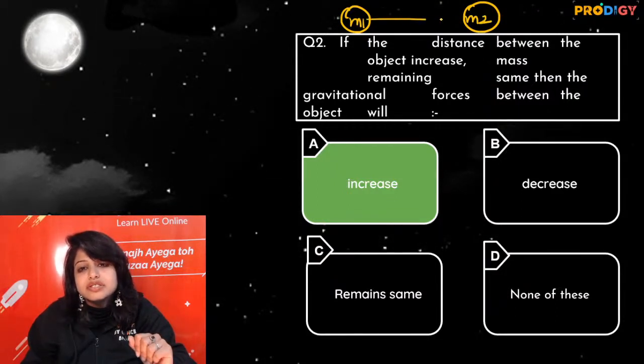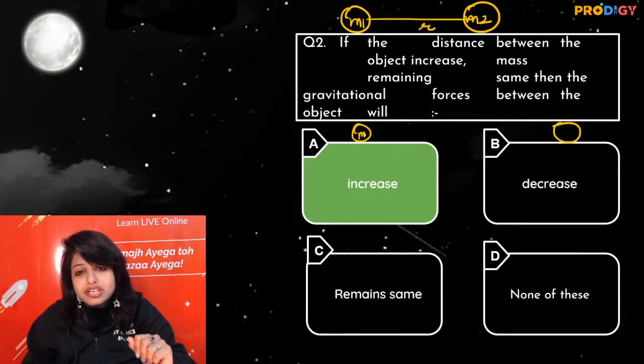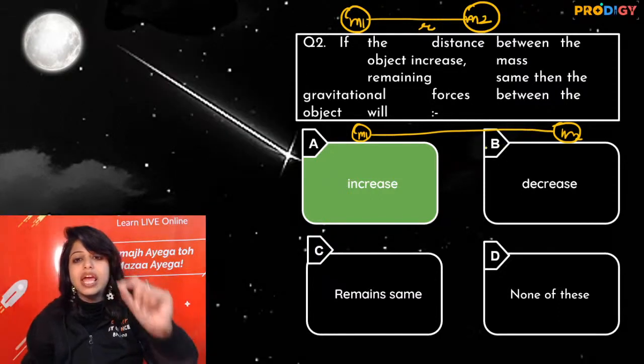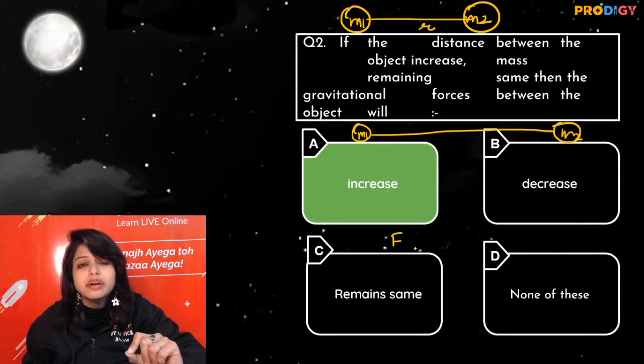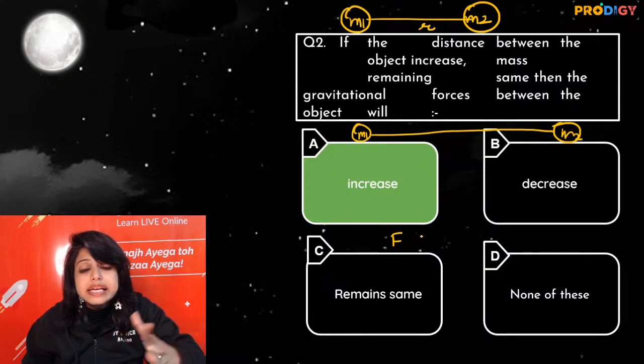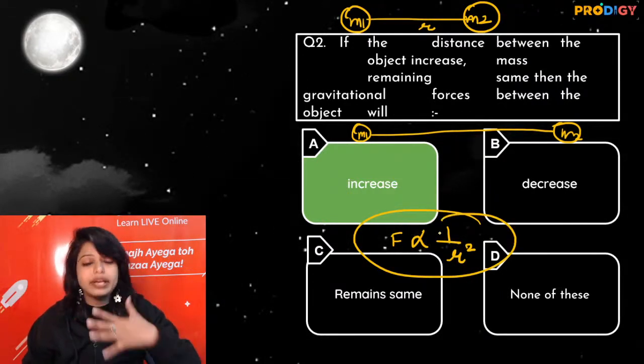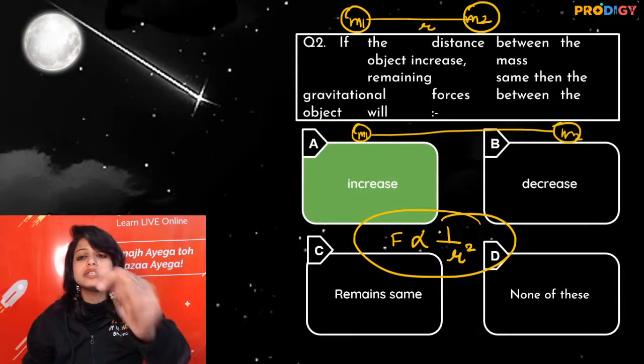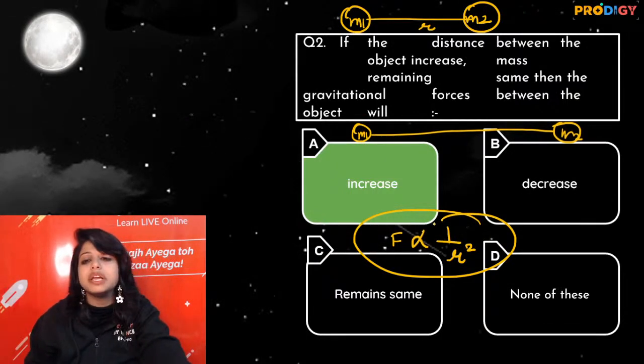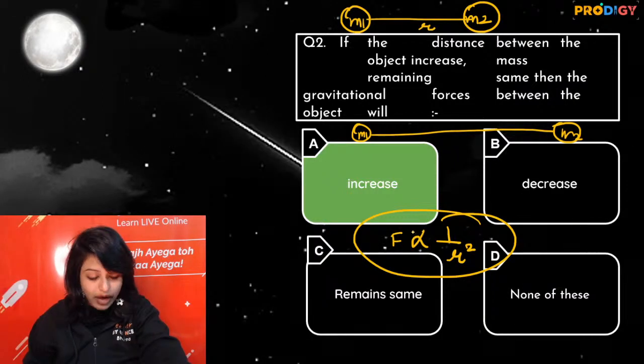They were at a distance of r. Now they are at a distance of r dash, where r dash is greater. Now my force, the same force, will be what? The force will decrease because it is 1 upon r square. So you guys are perfectly correct. My mistake over there. The distance between the objects increases, the masses remaining the same, the gravitational force will decrease.